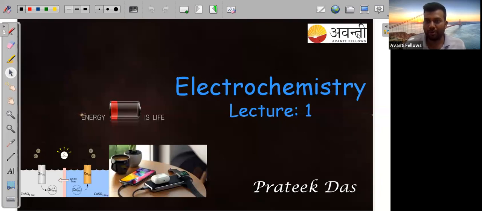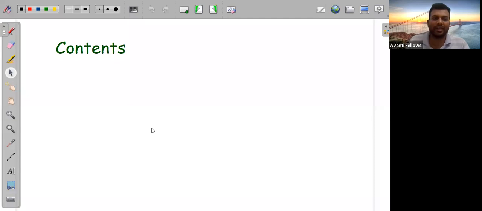Those who don't know me, my name is Pratik Das, and I am taking your chemistry class. I have completed one unit for you, the solution unit, and now we are going to a very interesting unit, electrochemistry. Let's start with the contents. What are the contents present in this unit?